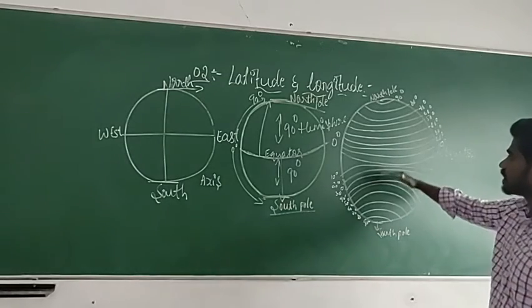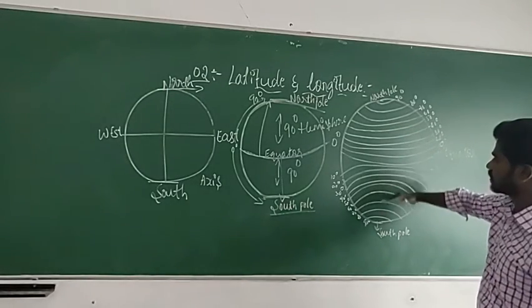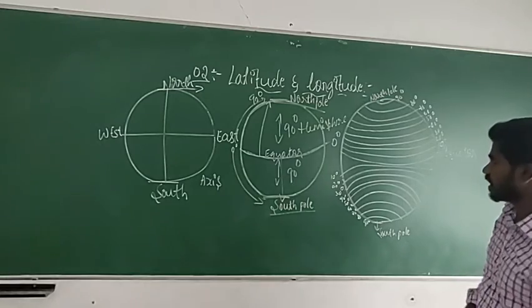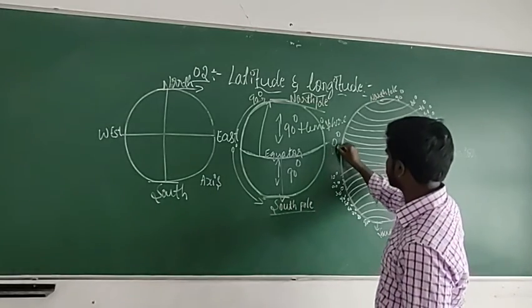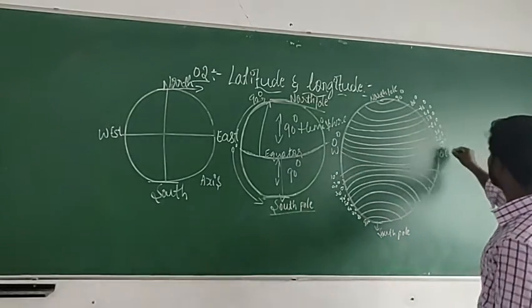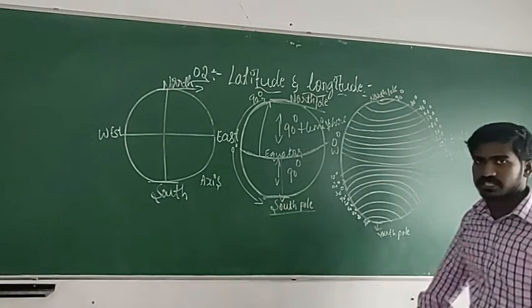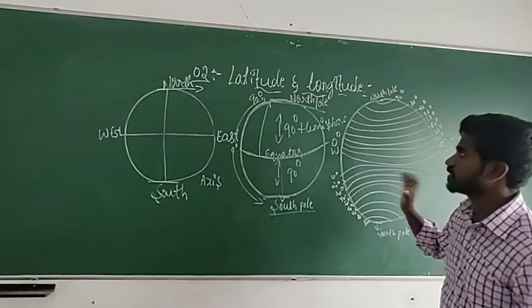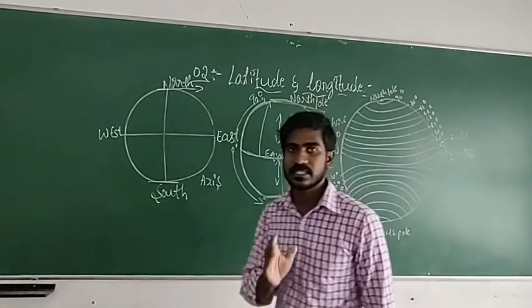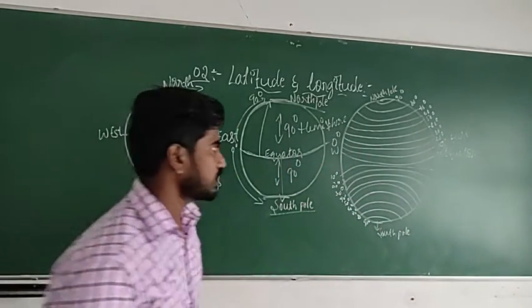Equator. So as like an equator, you can see the lines. So these lines are moving from west direction to east direction. From west direction to what? East direction. So this line is called latitude.